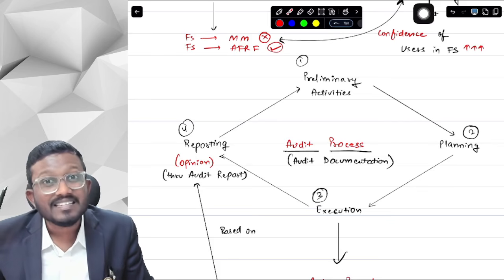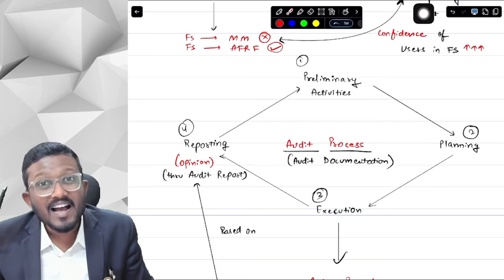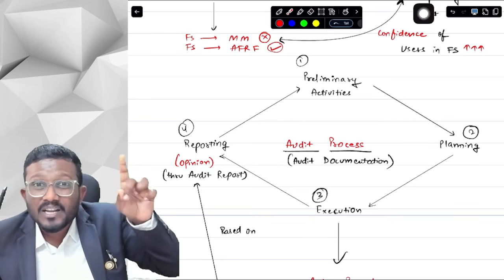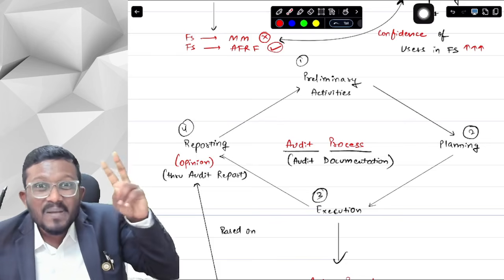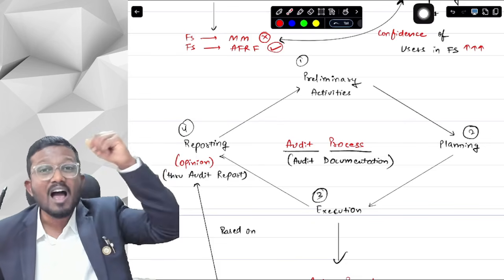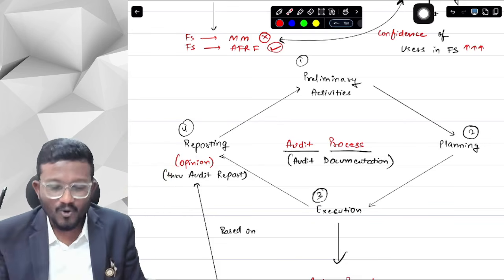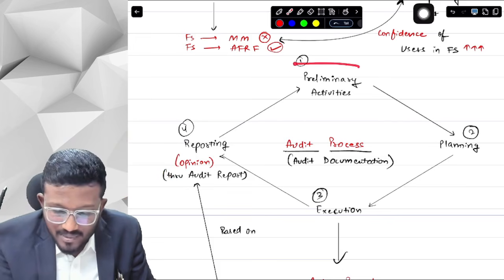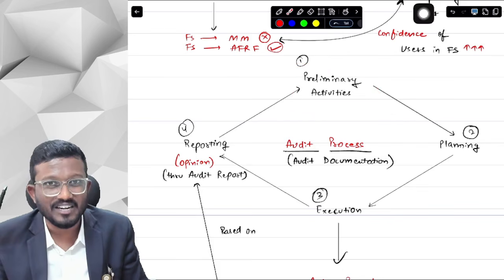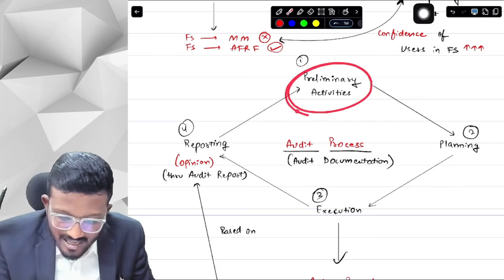Now, should I accept that letter or not? Should I accept the auditor position in that particular company or not? Am I independent from that company? There are many other things which I have to consider before accepting the audit, which are called preliminary activities. You cannot directly just accept the audit and start auditing. You have to consider many things before accepting the audit, which is called preliminary activities.